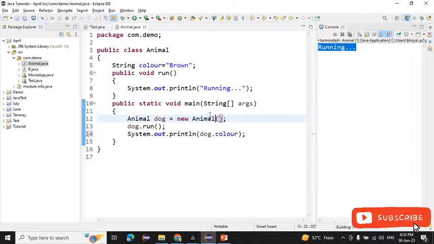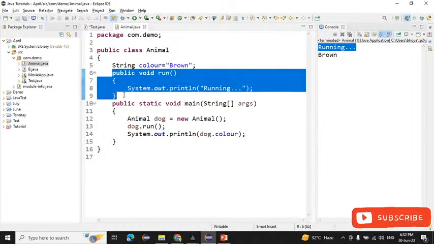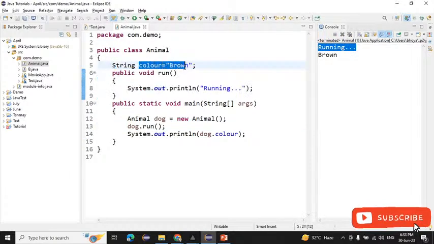If I run this one now, what will happen? Our variable will be printed. If you run this one, firstly running is printing, and after that brown is printing. Dog dot color is printing brown, and firstly dog dot run is printing running. So these are the behavior, that is, run means the behavior, and color means the state of our object. So these are all about the class and the object.